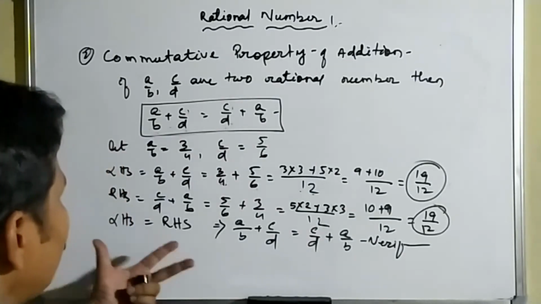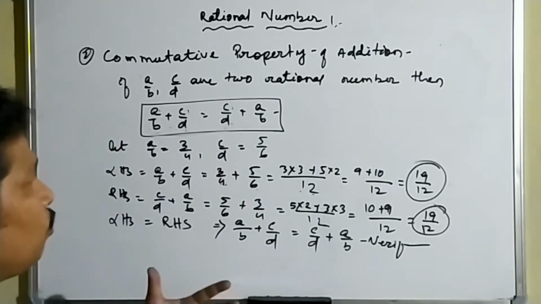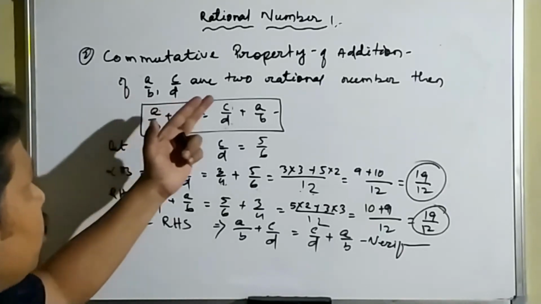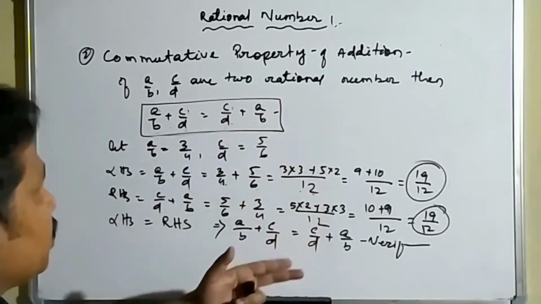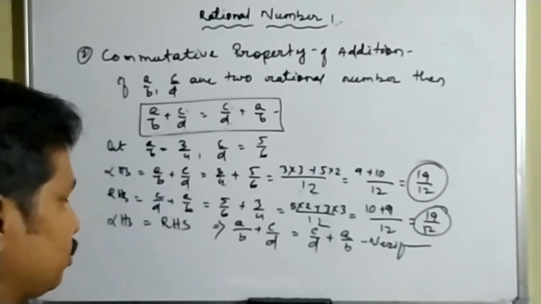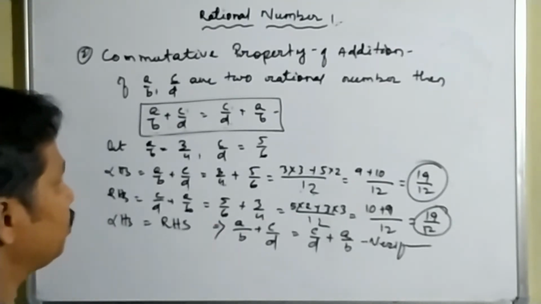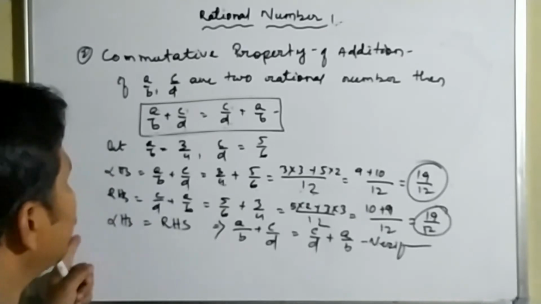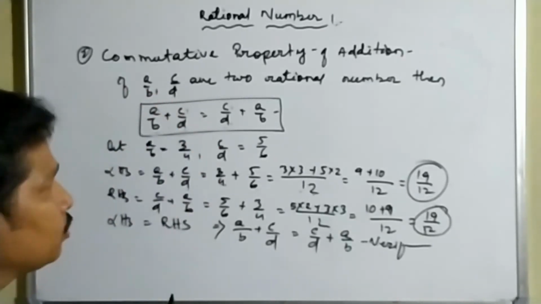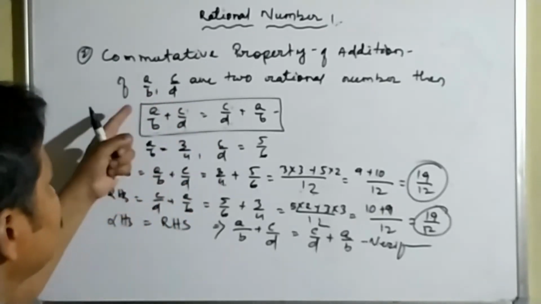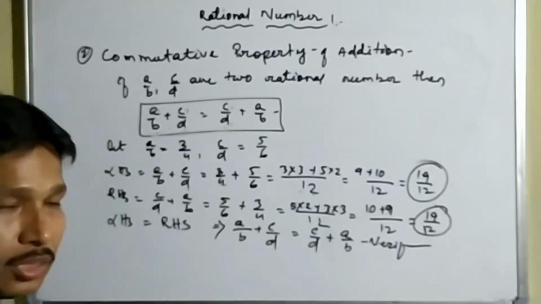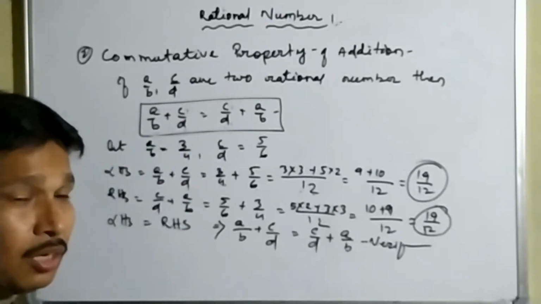In a similar way we can also verify the commutative property of multiplication in rational numbers. At home you will verify by taking other rational numbers. Suppose a by b is any rational number and c by d is any other rational number.